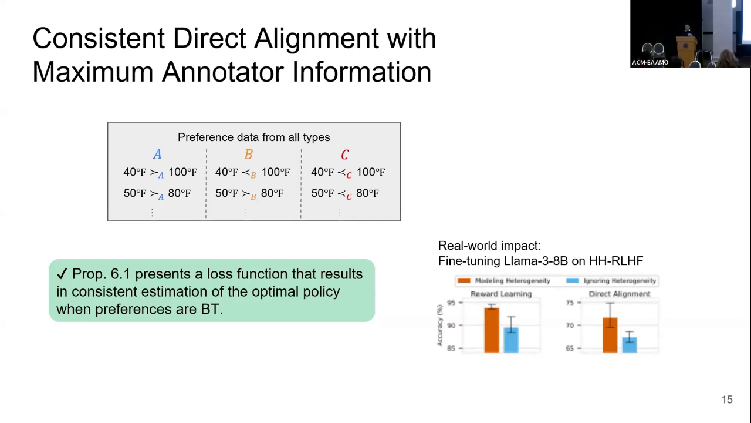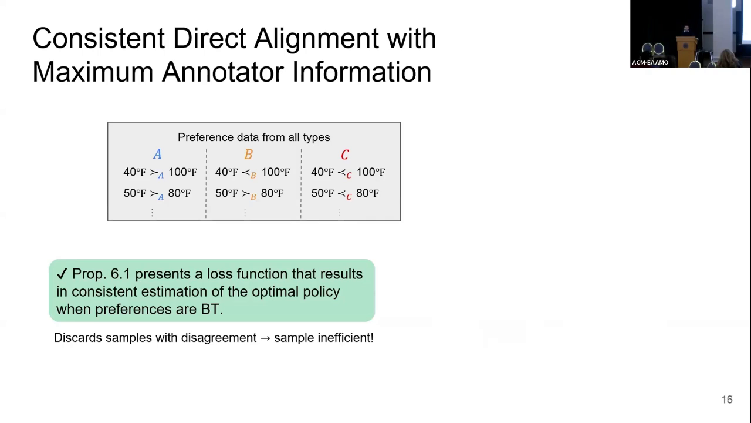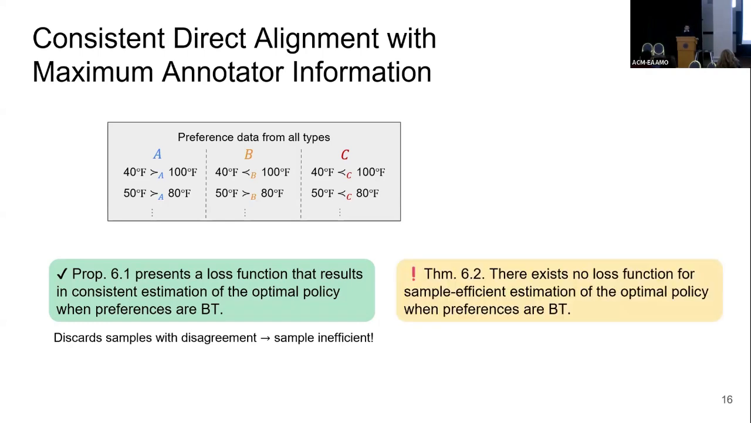And we actually show on some helpfulness, harmlessness data set that using our new objective is going to be very helpful when we use that on llama. But it also comes with a problem: it's going to be very sample inefficient if you have many user types. And that's not an issue with our method. That's a fundamental issue with direct alignment, which is maybe the most important result of this paper, that there exists no sample efficient estimator of the optimal policy if you want to do direct alignment.